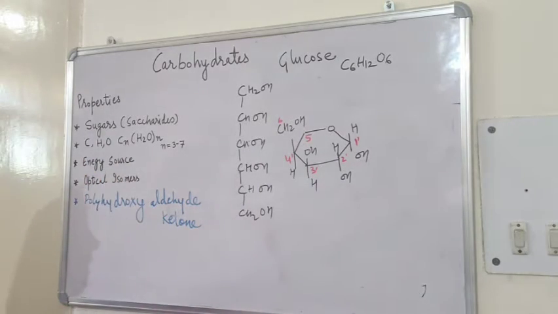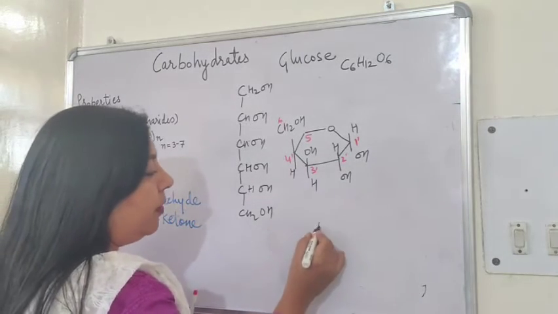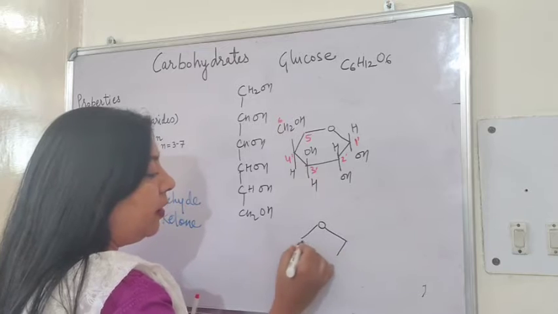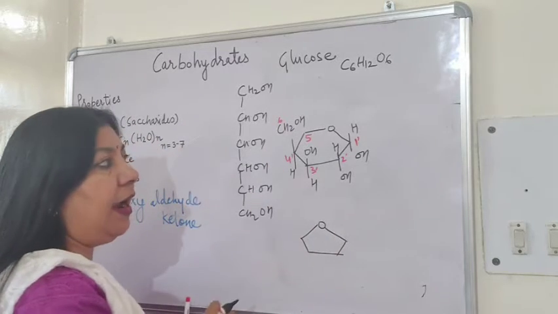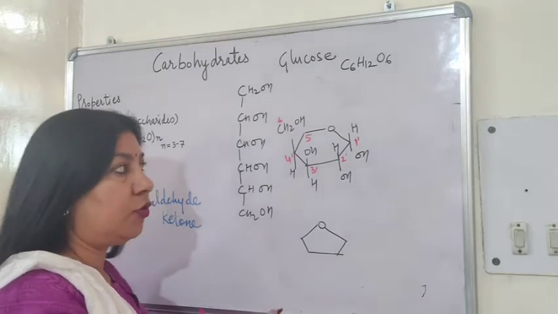Now, likewise, the structure of fructose is almost same, but the difference is like this. Glucose has the aldehyde group, whereas the fructose has the ketone group.